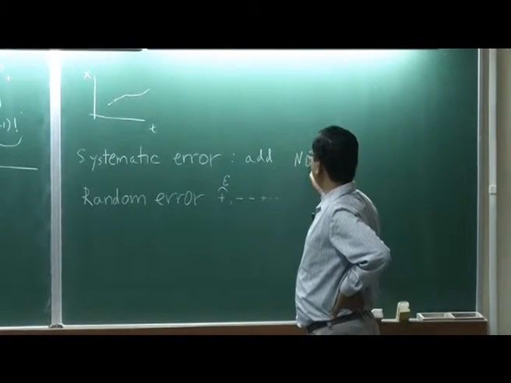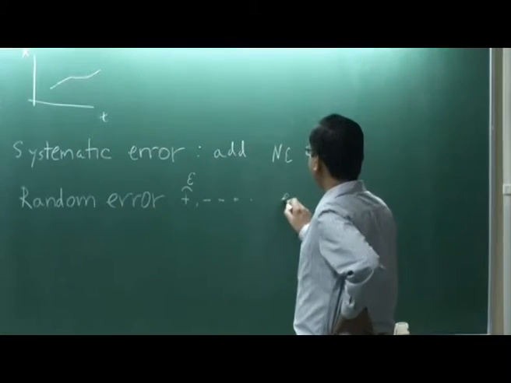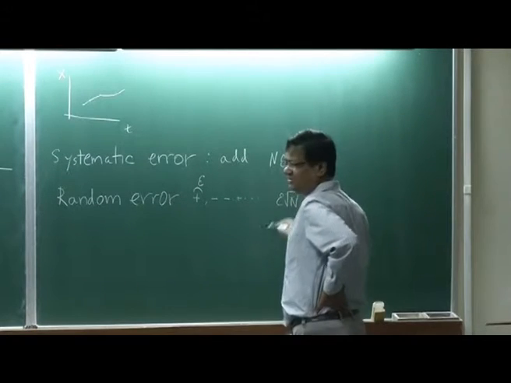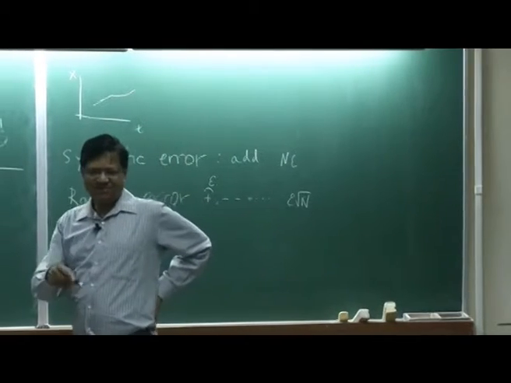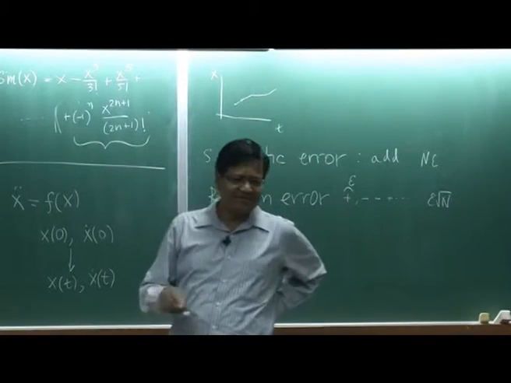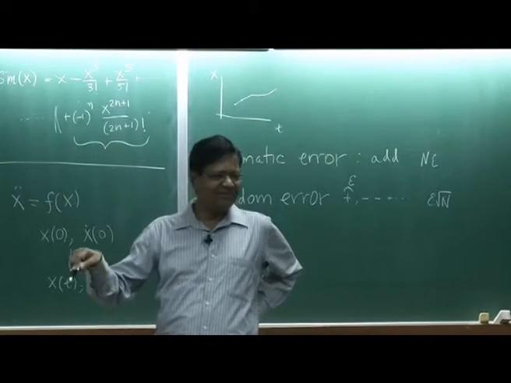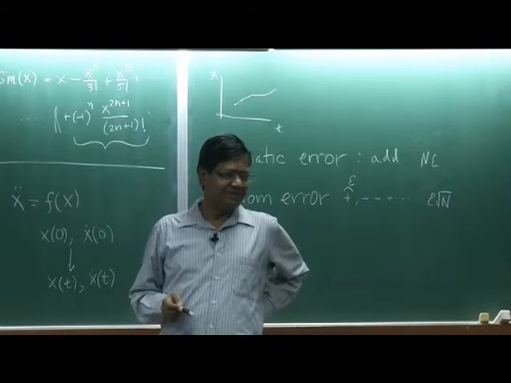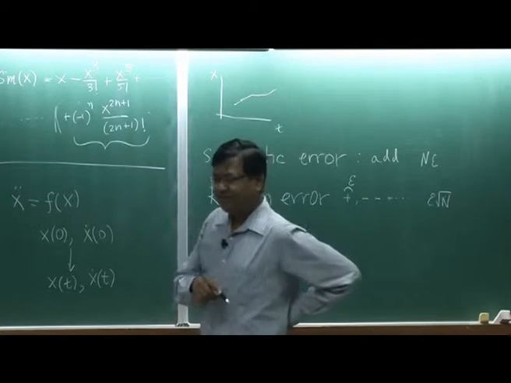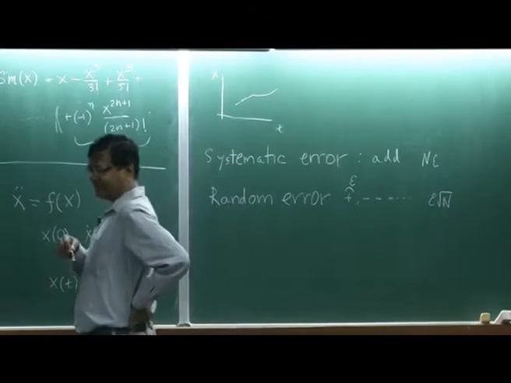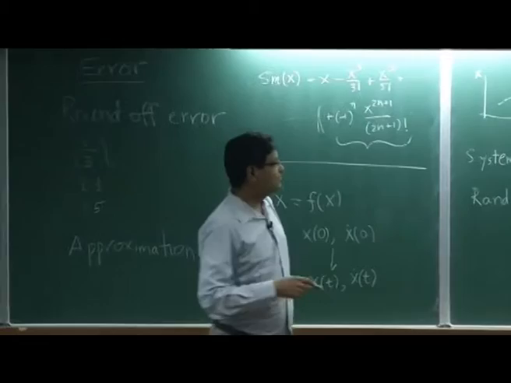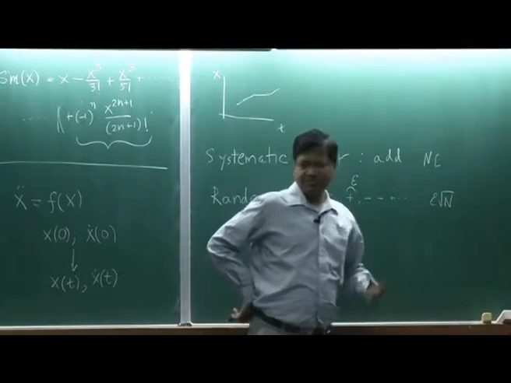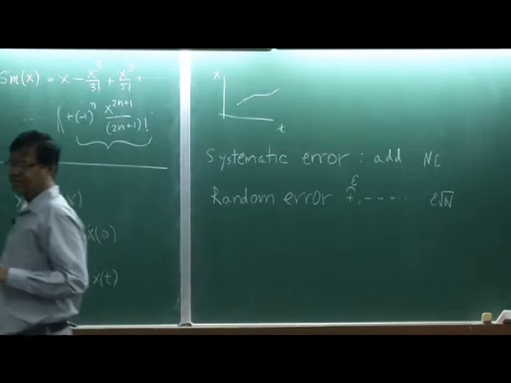Okay. Now if it is random, then a random walker, a drunk walker, is walking from origin, and each time this person in 1D takes one step forward randomly or one step backward randomly. So its deviation from the starting point is of this order, square root n epsilon.